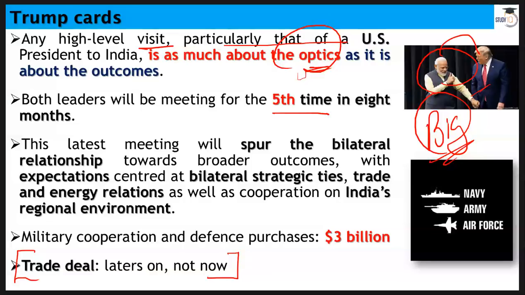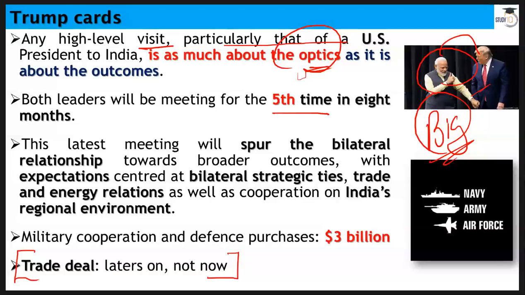So it's more about optics as well. You want to send a positive signal to various different countries, like for example Pakistan, for example China. When Mr. Trump and Mr. Modi are shaking hands and exchanging hugs, it is basically sending a clear message to all these countries, Malaysia, then Turkey, Pakistan, China, etc.